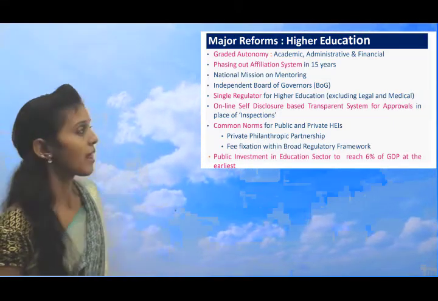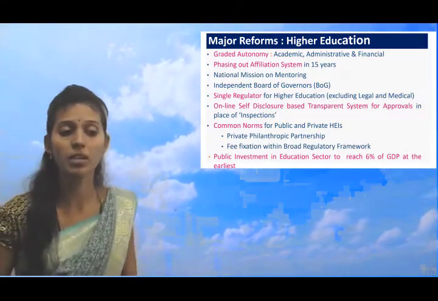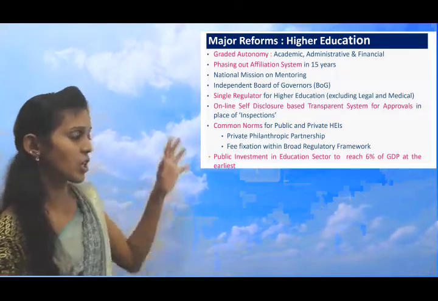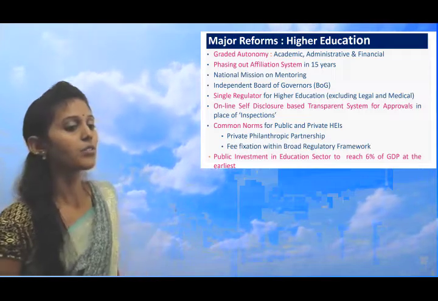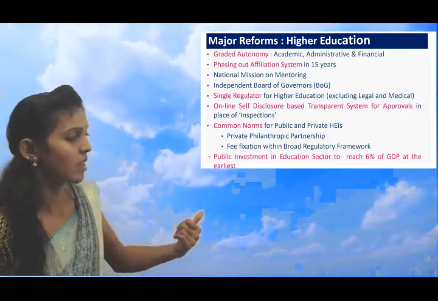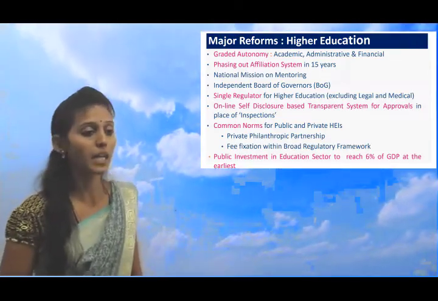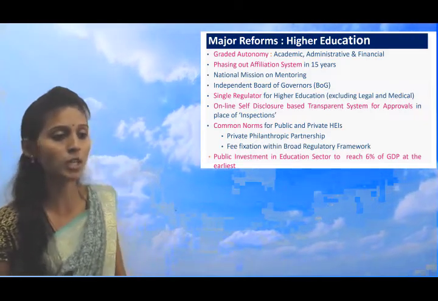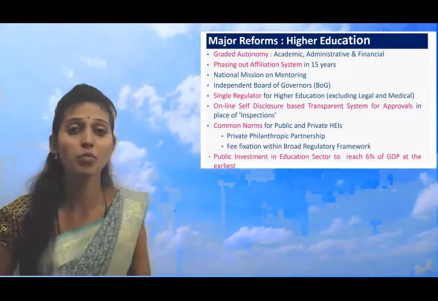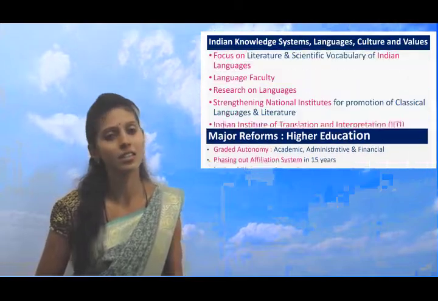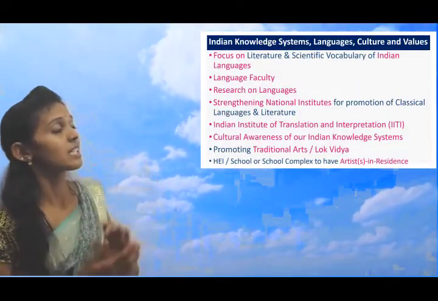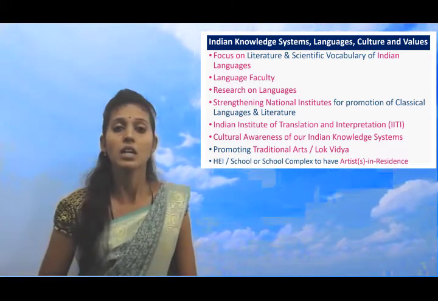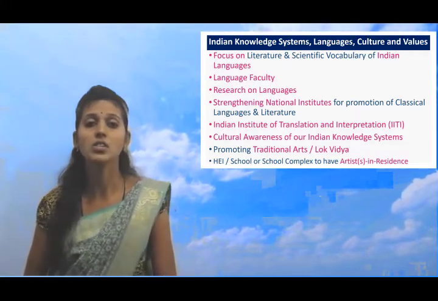What are the common norms? That is private philanthropic partnership and fee fixation, fee fixation within the board regulatory framework. And this is the last one, that is public investment in the education sector to reach 6% of GDP at the earliest. Okay. Now let us go to the next one, that is Indian knowledge system, language and culture.